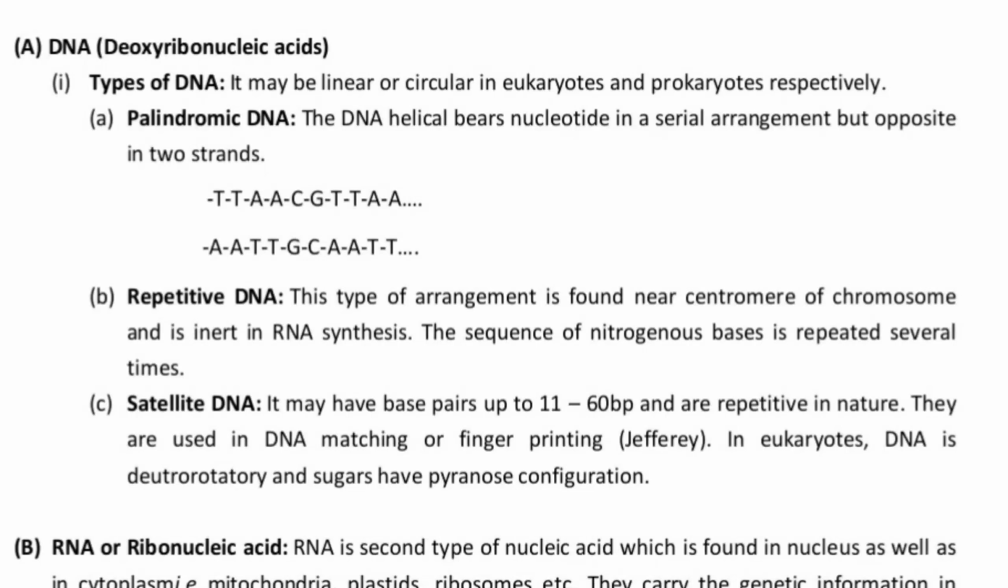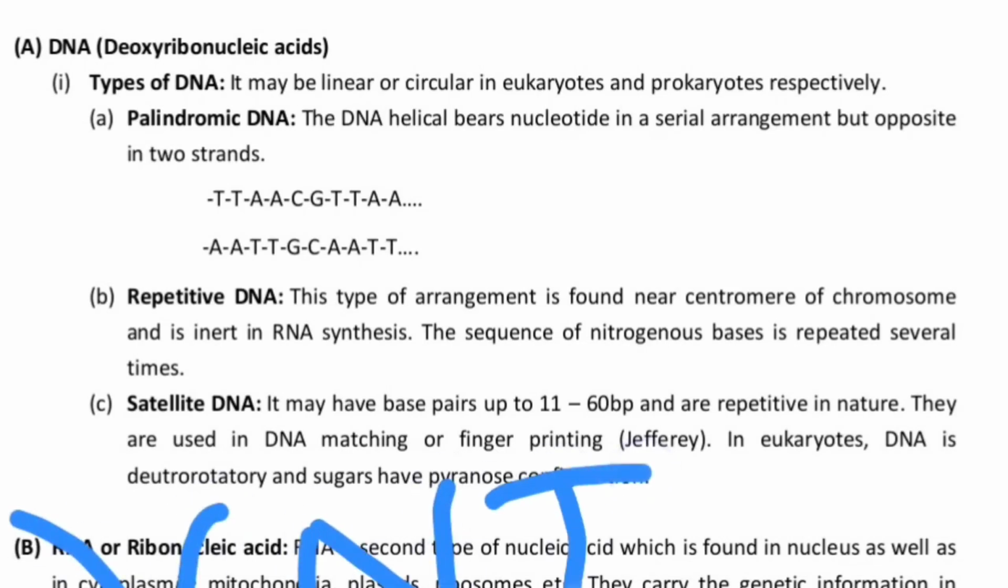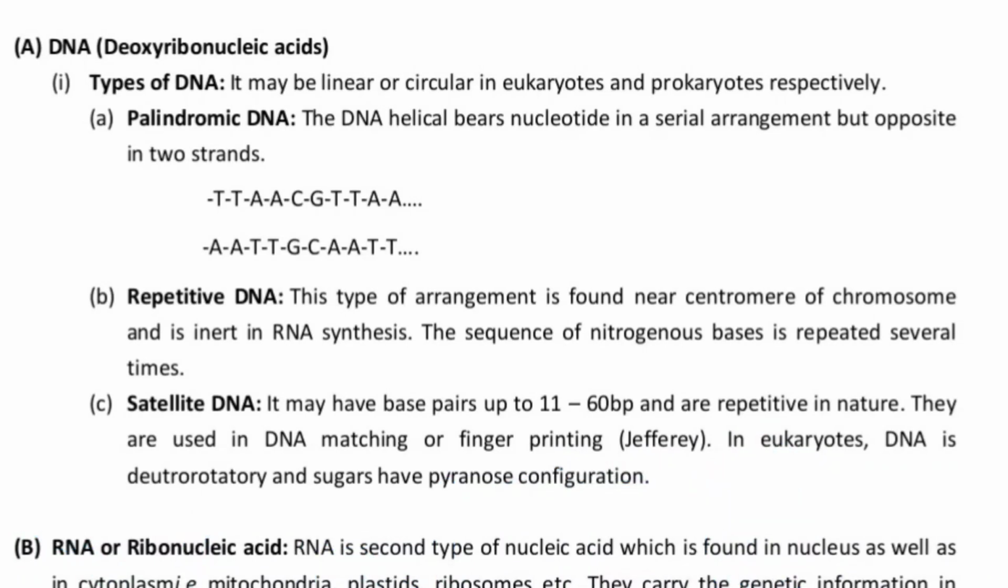The second one is called repetitive DNA, in which this type of arrangement is found near the centromere of the chromosome, and it is inert in RNA synthesis. So the sequence of the nitrogenous base is repeated several times. And the third one is called satellite DNA, which does not have any proper function in coding or protein formation, but still they are 11 to 60 base pairs long and they are repetitive in nature. They are used in DNA fingerprinting, and they contain the sequences called VNTR, that is variable number tandem repeats, which were first observed by Alec Jeffreys.